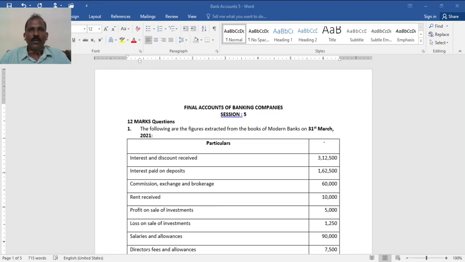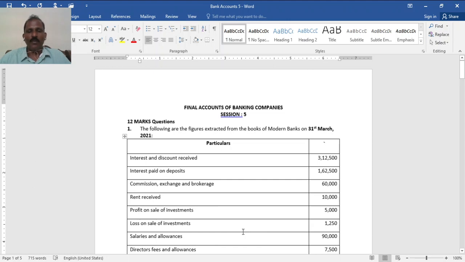So far, we had few problems which are expected in section A for 6 marks, mainly for the treatment of rebate on bills discounted, for passing journal entry, or sometimes for calculating rebate and passing journal entries, or sometimes only for calculating rebate when different bills having different maturity dates are given. In this problem, we shall discuss the preparation of statement of profit and loss.